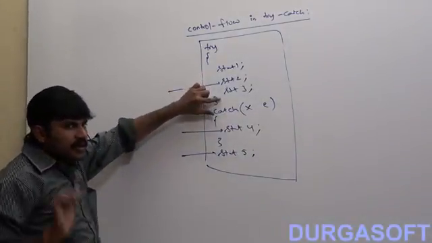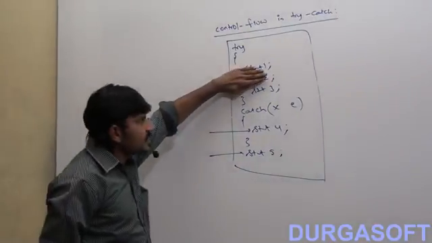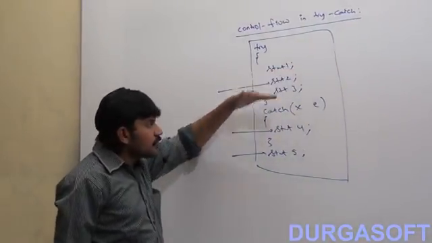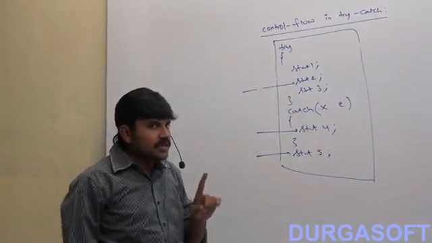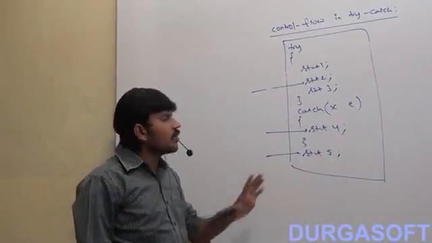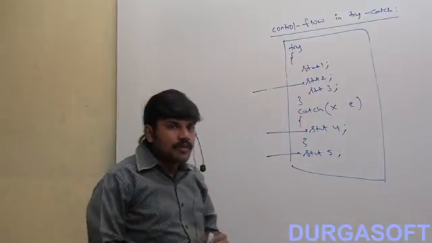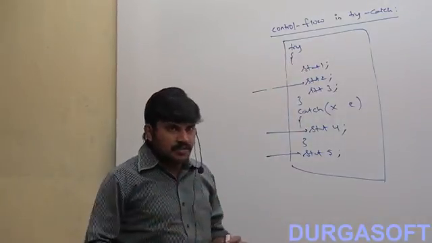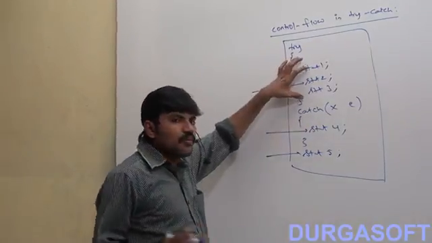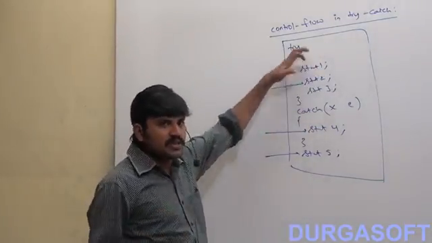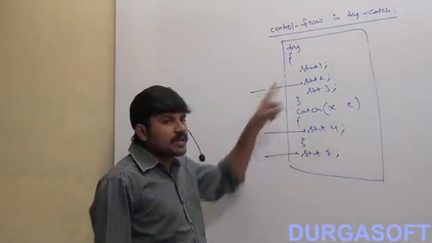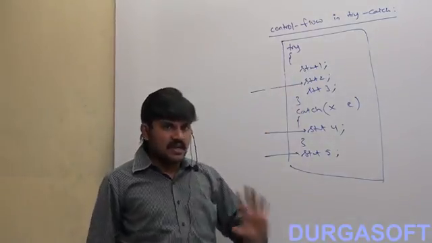So within the try block, if an exception rises anywhere, even though we handle that exception, the rest of the try block won't be executed. That's why make sure the length of the try block should be as small as possible, or we have to take only risky code within the try block. Is it clear? We have to take only risky code within the try block. The length of the try block should be as small as possible.